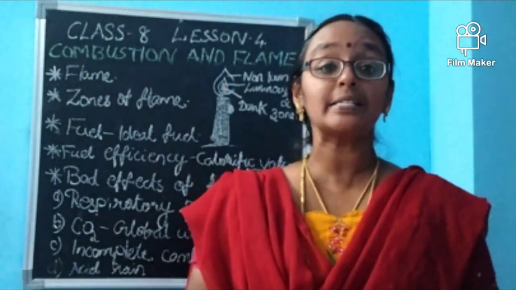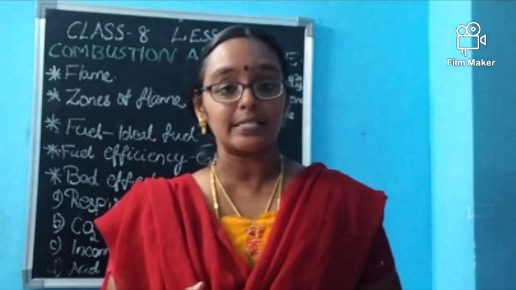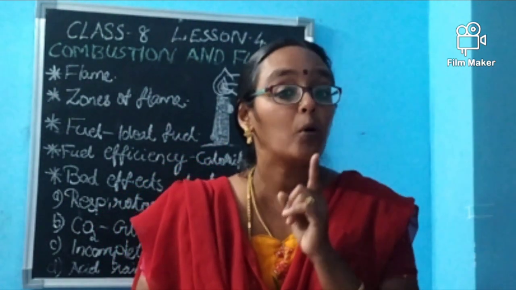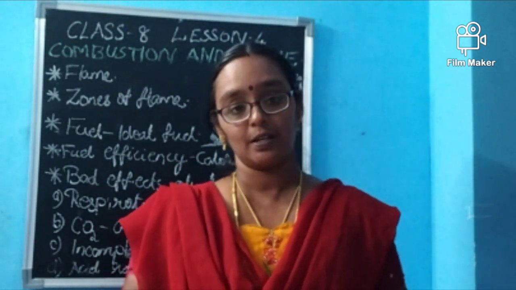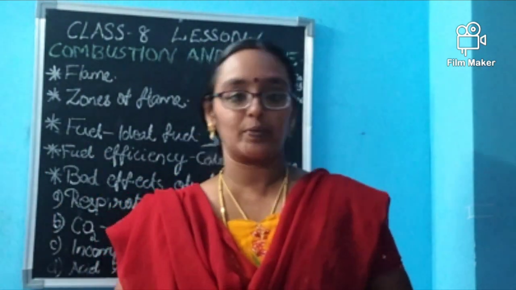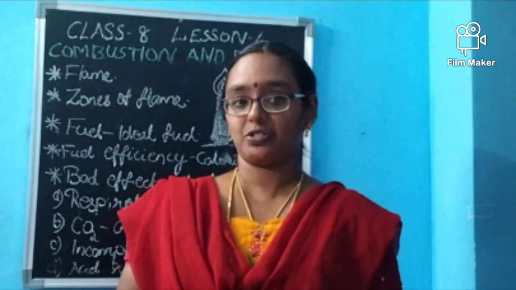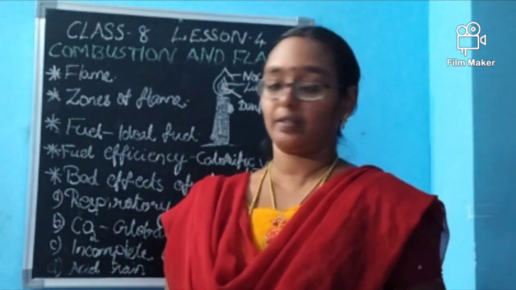The third one is incomplete combustion. If the burning is with incomplete combustion, what will happen? Carbon monoxide is produced. Carbon monoxide is such a poisonous substance. If it is liberated, it will affect humans as well as other animals and all other creatures. Carbon monoxide is a toxic substance. It should not be liberated in the atmosphere.